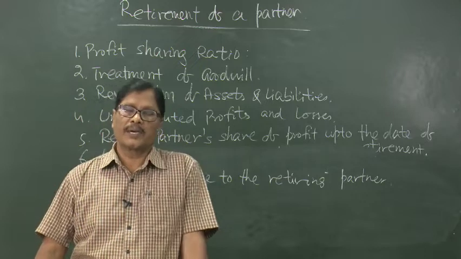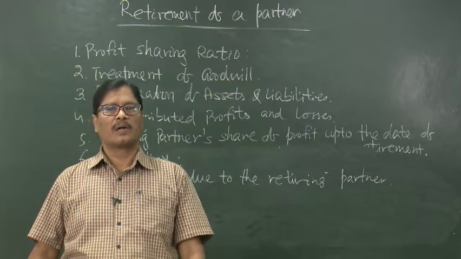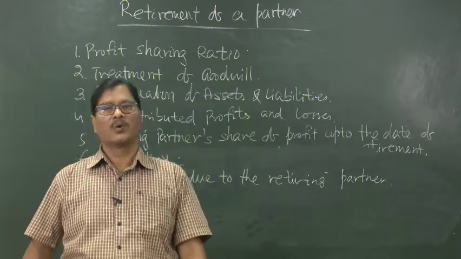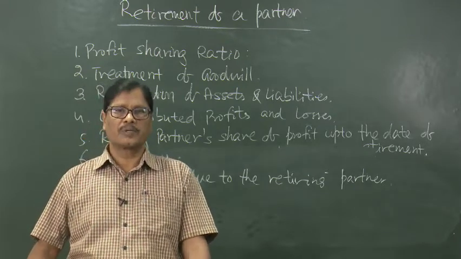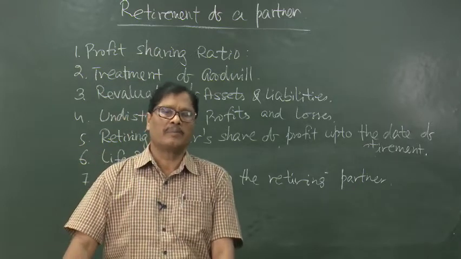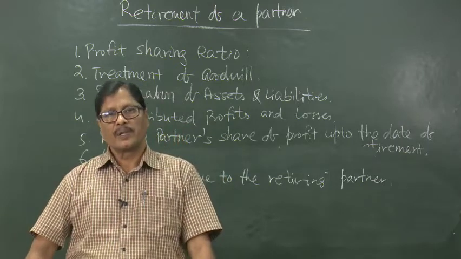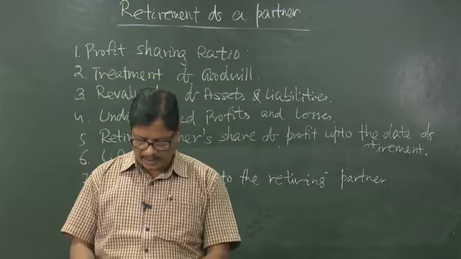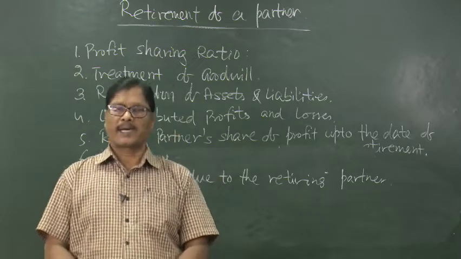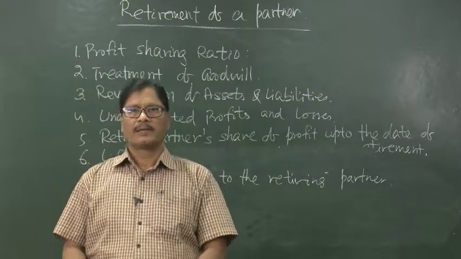Suppose it will be converted to say 8% loan account, he will be getting 8% loan, I mean instead of getting cash, his capital account will be converted to his loan account. So, he becomes our creditor henceforth, and his name will be appearing as a loan in the balance sheet, and there we can transfer it, retiring partner's capital account debited to B's loan account. Like this we can do. So, this way either by giving cash or by transferring it to the loan account, we can settle his account.